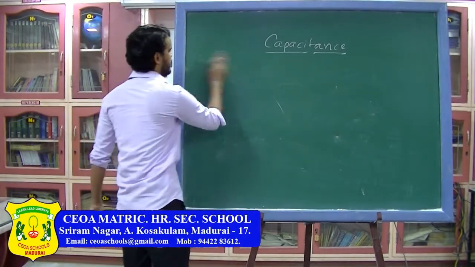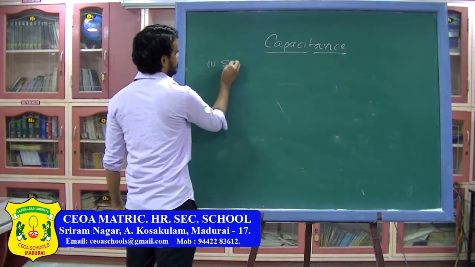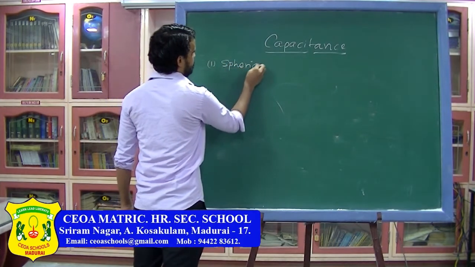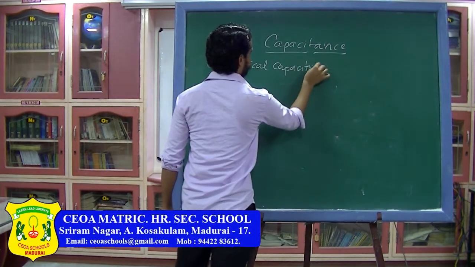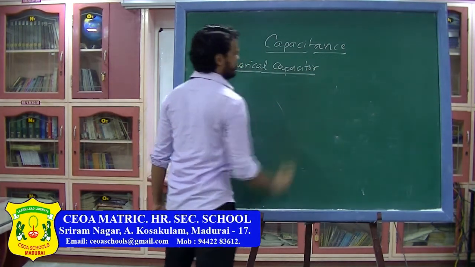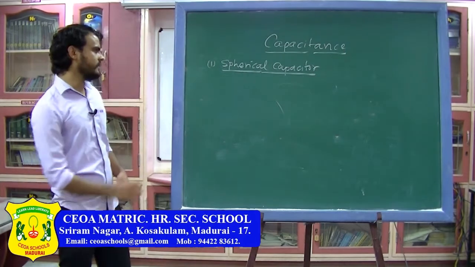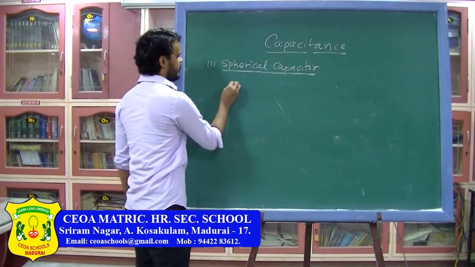Now we are going to study the first capacitor, which is the spherical capacitor. First in the spherical capacitor we are going to study the isolated sphere.